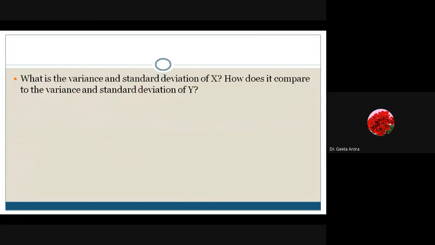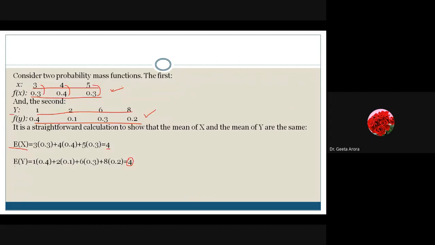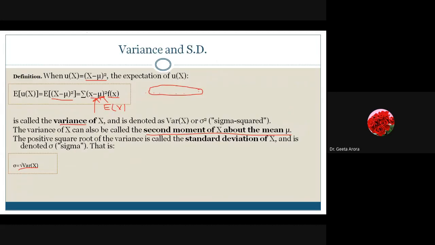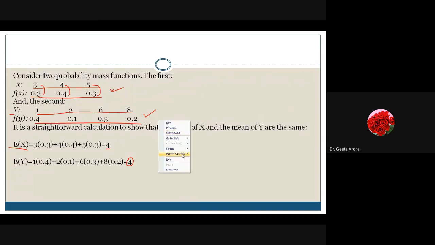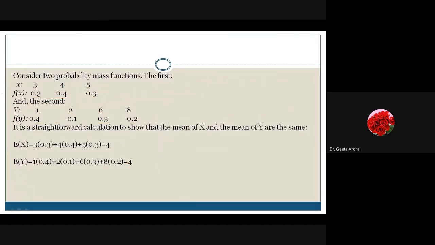So let's calculate the variance. Can you calculate the variance? How do we have to start? Let me give you a hint and let's see if you all can do it. The variance formula is the summation of x minus mu whole square into f(x). It means if we have the values x, and the mean is 4, we go for the summation of x minus 4 whole square into f(x). This is how we are going to calculate the variance.